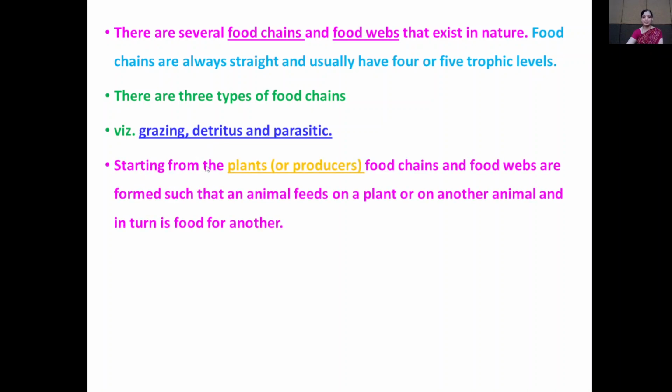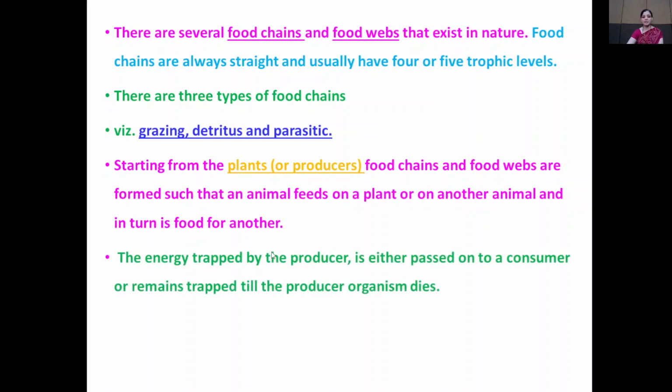It starts from the plants, that is the producers, which make food material, and food chains and food webs are formed such that an animal feeds on a plant, and another animal in turn feeds on that animal.